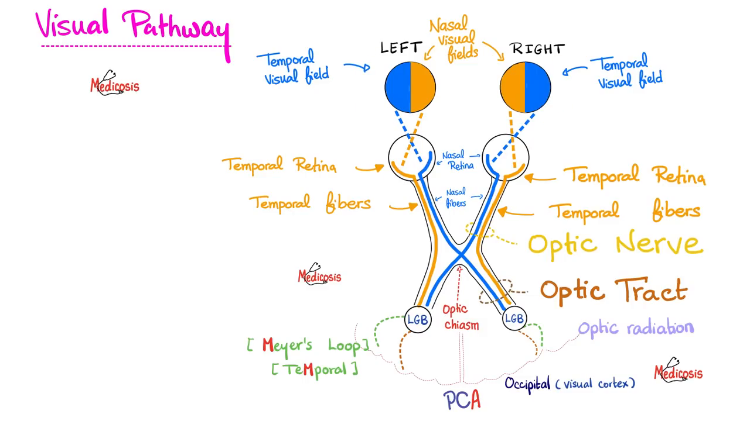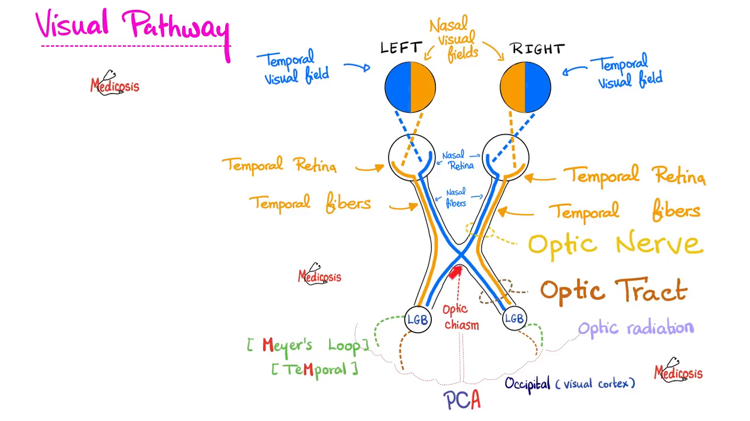Since light travels in straight lines, therefore the nasal visual field projects onto your temporal retina, and vice versa. The temporal visual field projects on the nasal retina, and that's also true for the other eye. Nasal field on temporal retina and temporal field on the nasal retina. Then the temporal retina will be continuous with the temporal fibers of the optic nerve, and the nasal retina will be continuous with the nasal fibers of the optic nerve. On the other eye, it's the same story. Nasal retina, nasal fibers, temporal retina, temporal fibers.